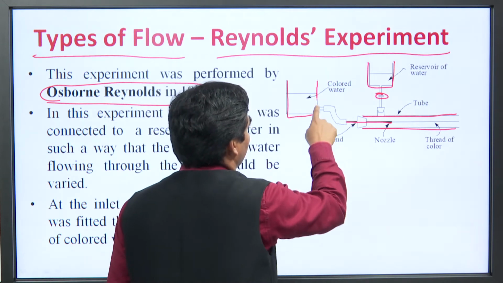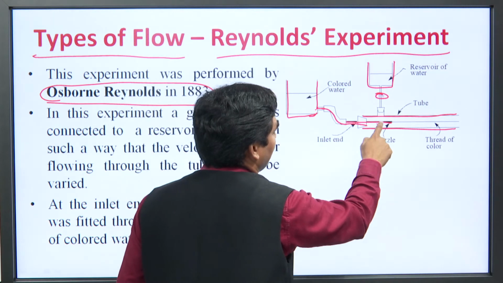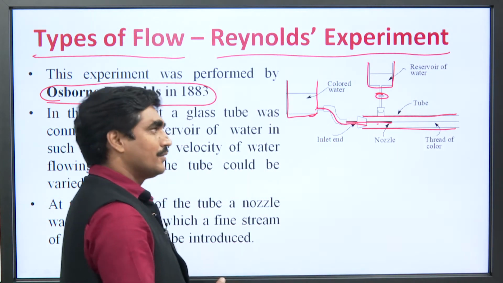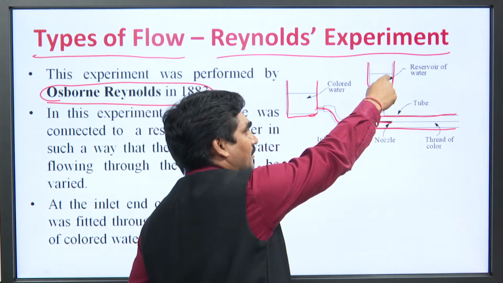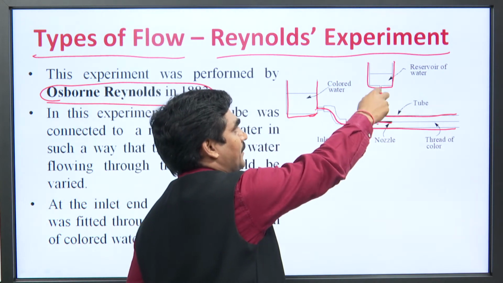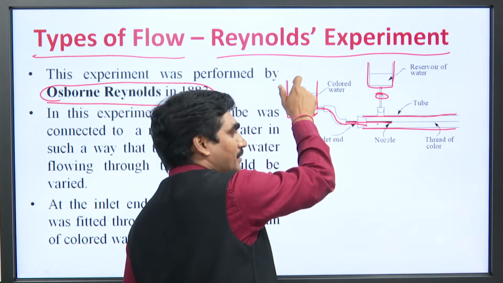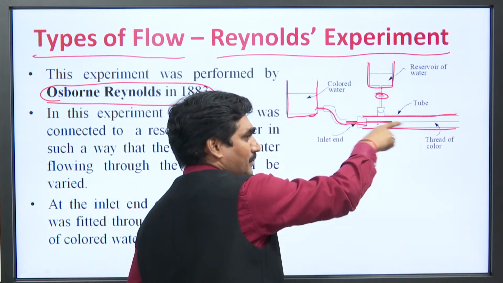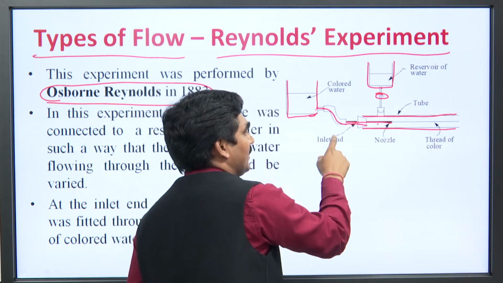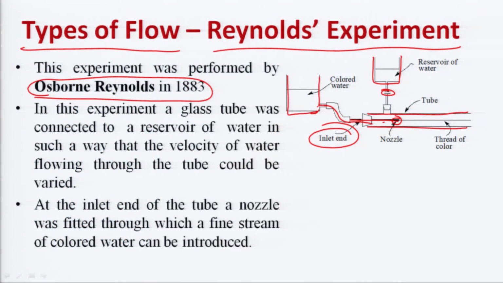In this chamber colored water is filled and this colored water is moving through this nozzle into this tube. So what he has done, he has started the water with the lowest velocity into this tube, water is flowing into this tube and at the same time colored water is also going into this tube through this inlet end and nozzle.